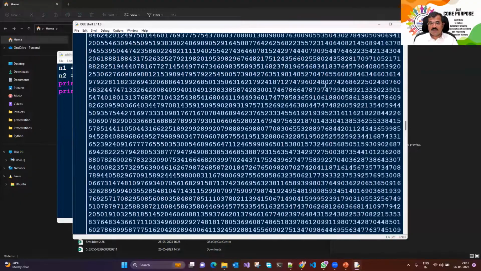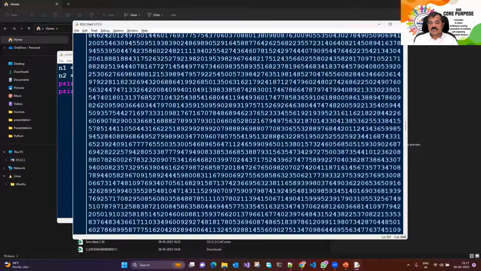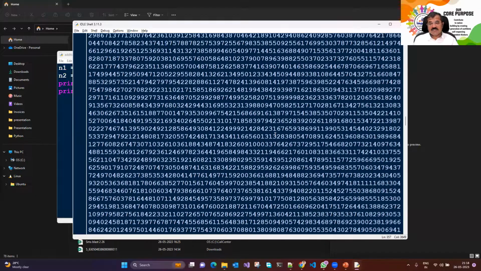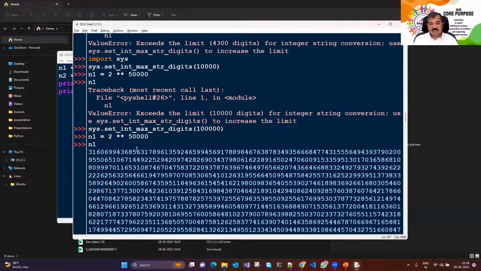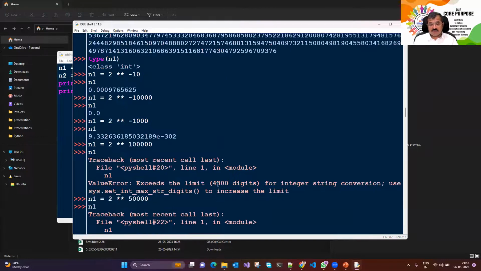So the point I'm trying to put across is, the fun game is over. The point is integers can be as big as you want, as long as your machine supports it. So in Python there is no limitation on the upper domain, provided your machine has support for that particular value. If your machine can support it, Python has no issue. And by default, when the integer is represented as a string, the number of digits cannot exceed 4,300.